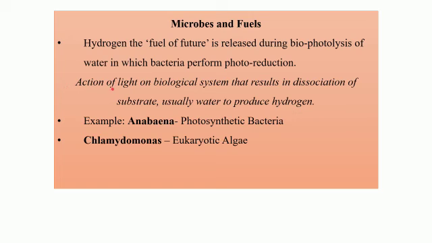Action of light on a biological system results in the dissociation of a substrate. The substrate here is usually water, to produce hydrogen. So this is the process that takes place to produce hydrogen. So the two examples we have studied can bring about the photolysis of water by bringing about photoreduction.